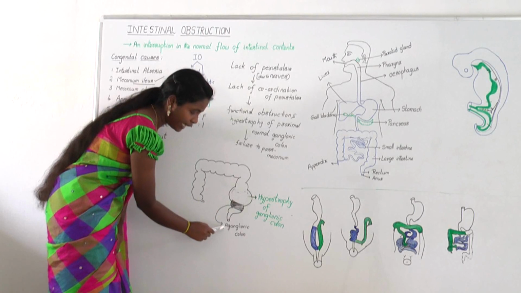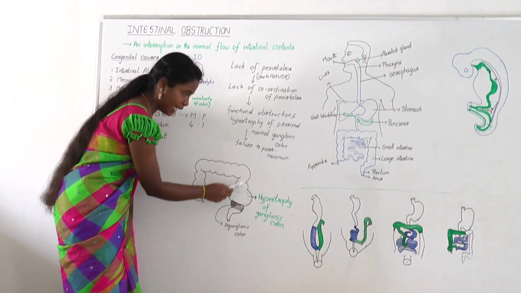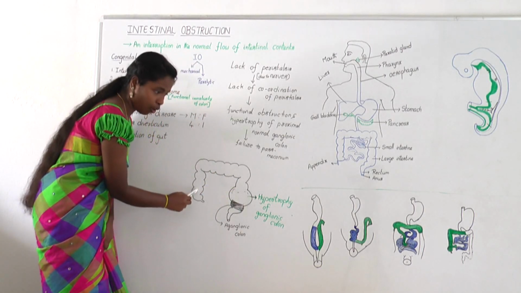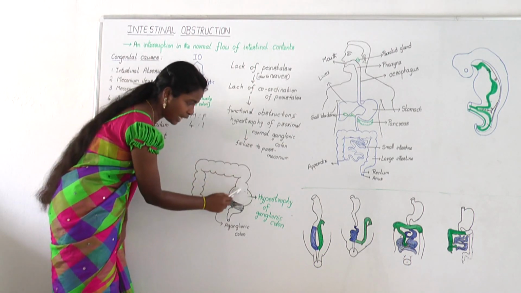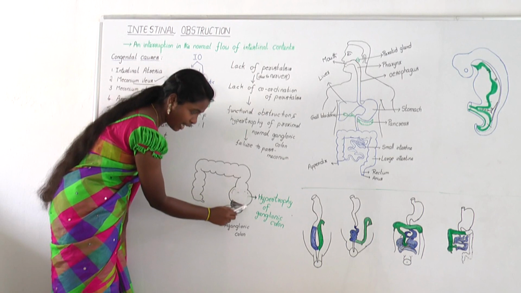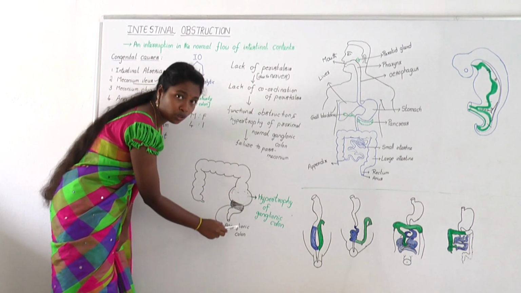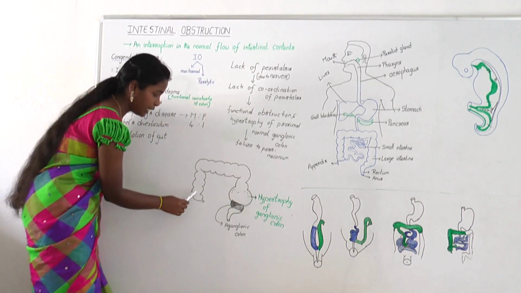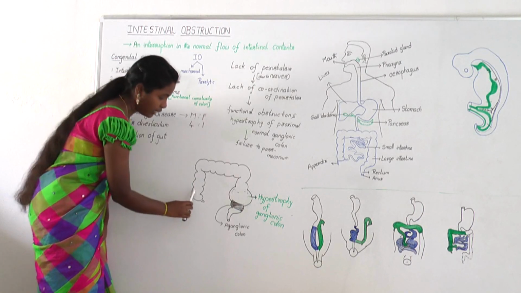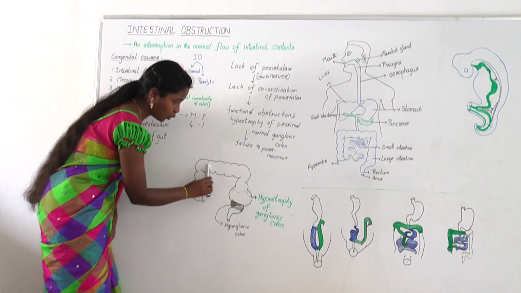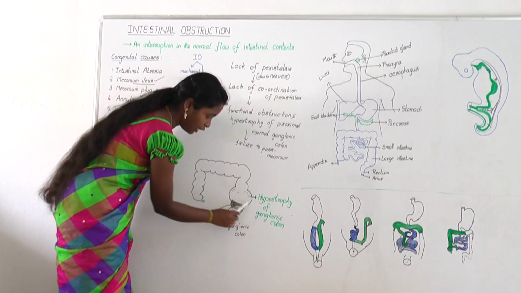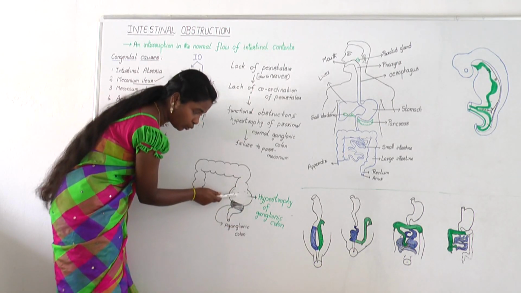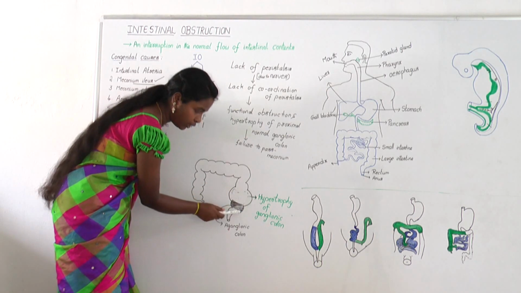So it is called aganglionic colon, and this entire colon consists of ganglionic cells. So it is able to produce peristaltic movements except this affected aganglionic colon. And when the peristaltic movements take place, the entire food flows through the colon and settles down in this part, which is proximal to the affected colon.